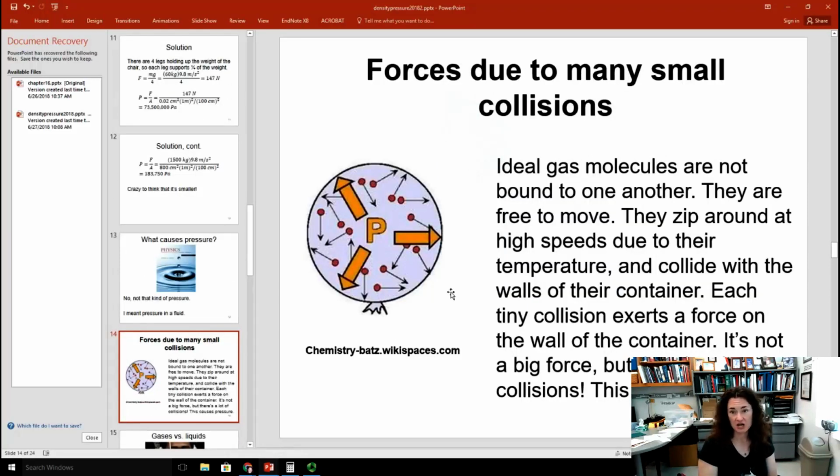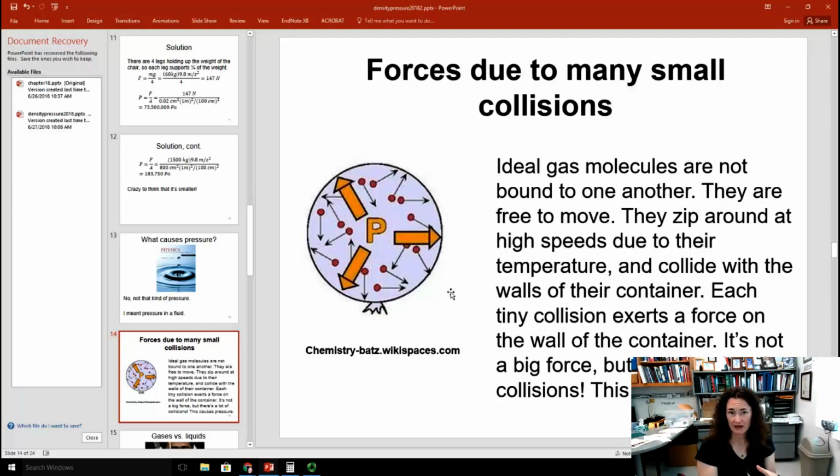Well, first of all, if you're talking about a gas, then the pressure in the gas, for example, the pressure that you experience inside of a balloon or a pressurized gas container, that comes from the little ideal gas molecules that are held within the container zipping around. See, ideal gas molecules, they're really not bound to one another. So one gas molecule and its neighbor don't really feel an attractive force that holds them together. What that means is that the gas is going to expand to fill the container that it's in. And of course, due to its temperature, it's going to zip around, bouncing off the walls of the container, okay?